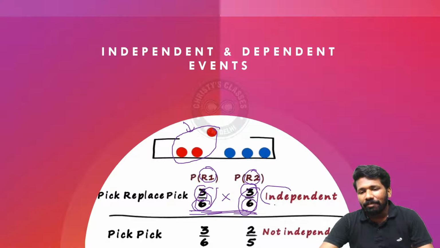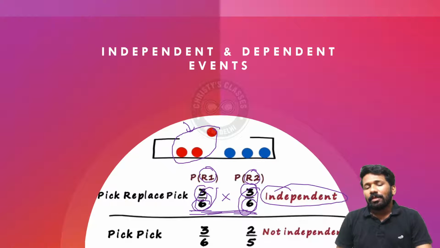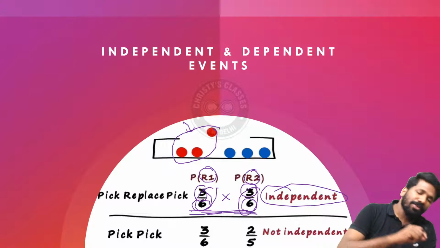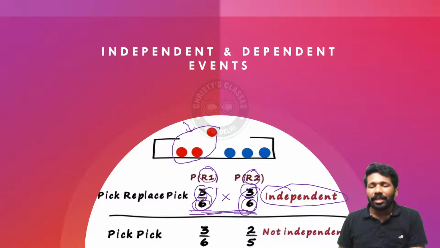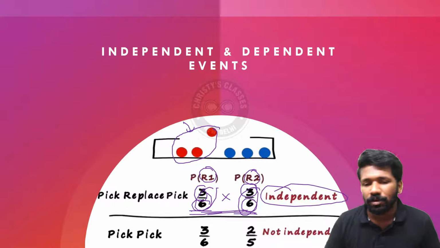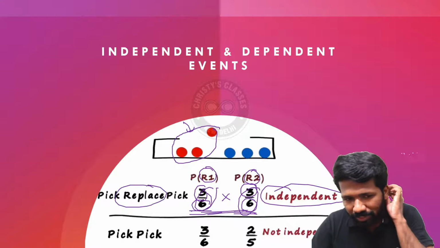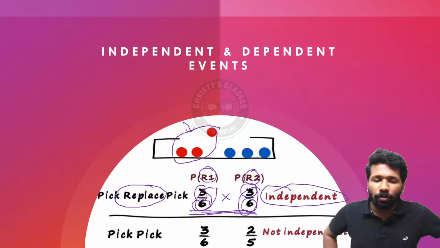So that is independent events. Why is it independent? The probability of the first event is not affecting the probability of the second event. What was the first event there? Getting a red ball. What was the second event there? Getting a red ball again for the second take. The second ball's probability is not affected by the first ball in this case because you are replacing the ball. That is why the box always has the same number of red balls and blue balls.